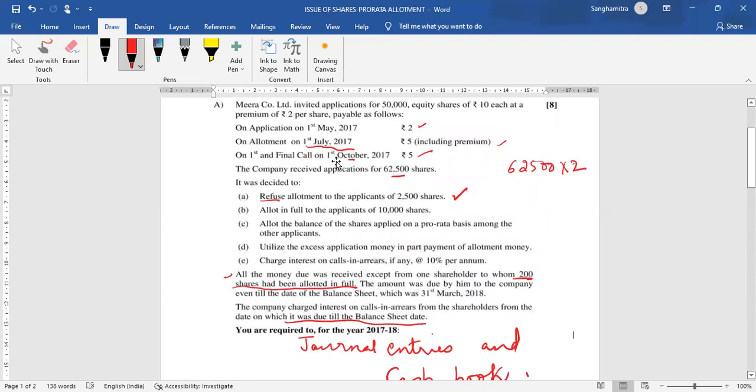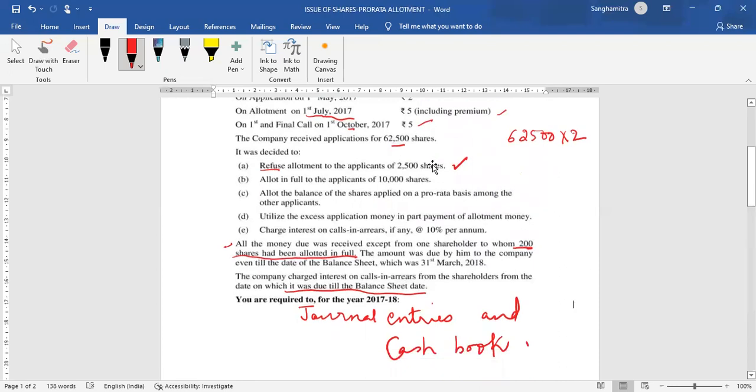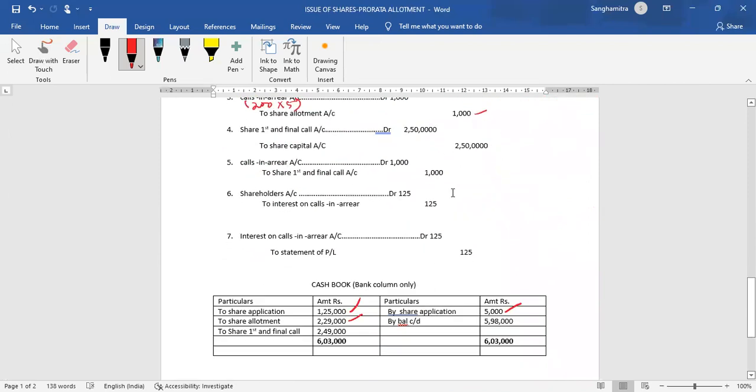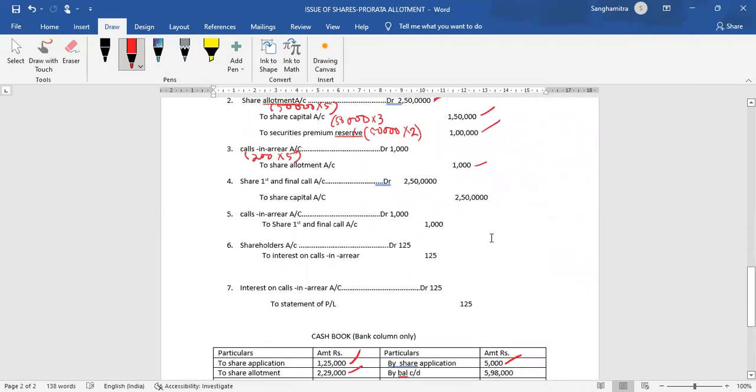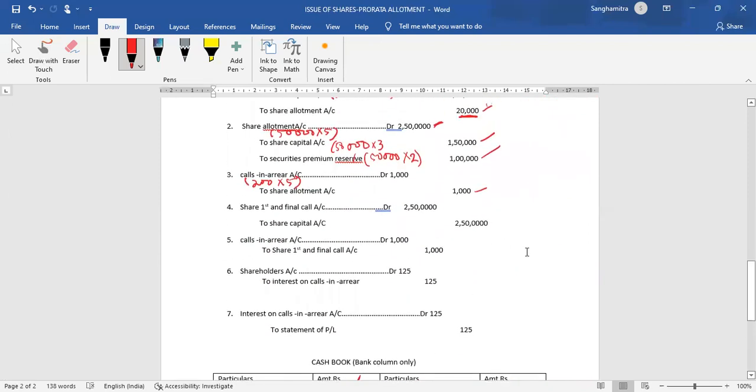First and final call was made on 1st October, and how much money is being asked for? 5 rupees per share. So how many shares are there? 50,000 shares. 5 rupees per share will be 2,50,000. So let us make the transfer entry in the journal.